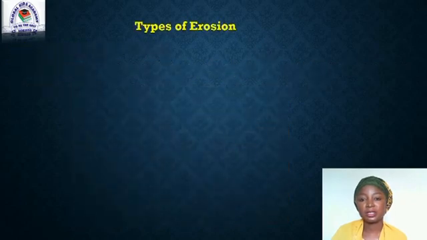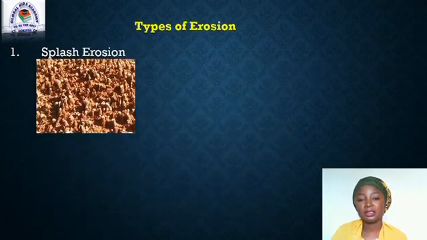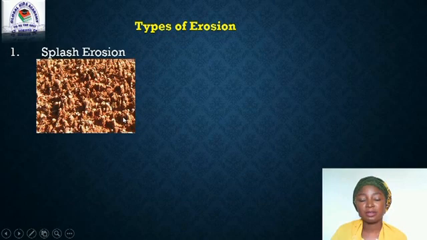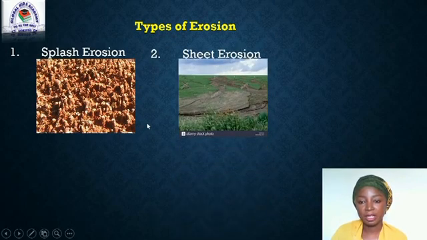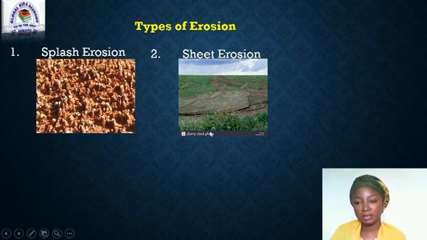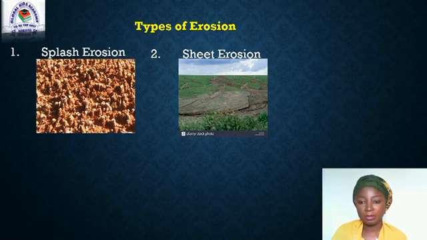Now, the second content is the types, and these types are in stages. The first one is the splash erosion. This involves the detachment of the soil particles from the ground, which makes it easier for erosion to take place. While the second type, which is the second stage, is the sheet erosion. At this stage, the soil is washed away at a uniform rate, which makes it more difficult to observe that